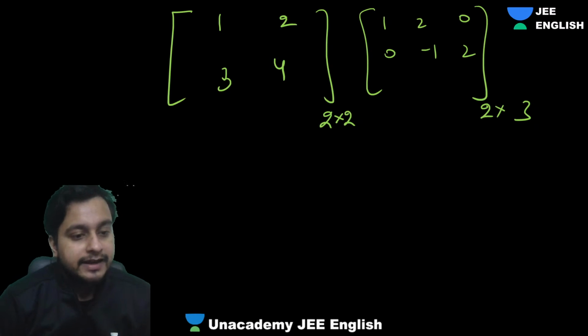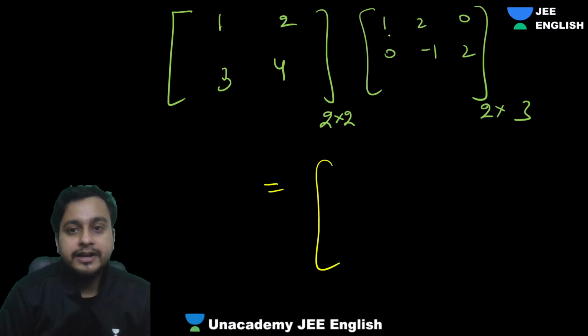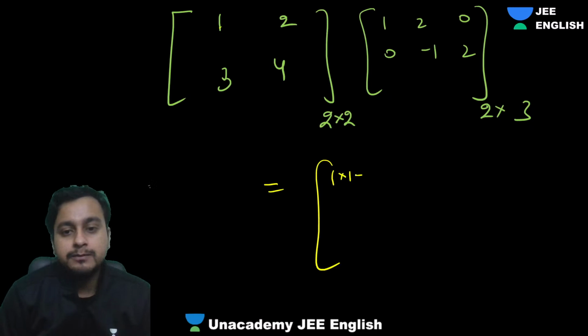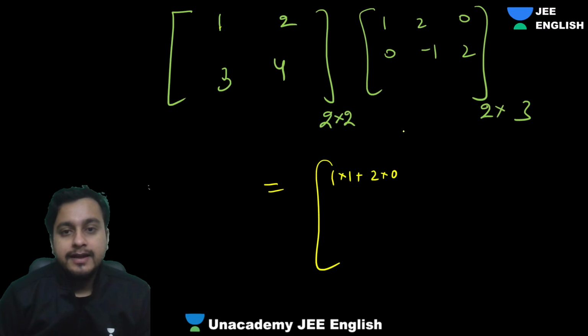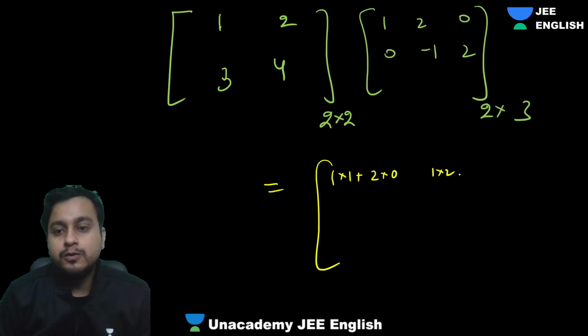So what are we getting, guys? Let's see whether we can do it or not. 1 into 1, this is possible. 1 into 1 plus 2 into 0, great, right? That is possible. And then 1 into 2 plus 2 into minus 1, then 1 into 0 plus 2 into 2, right?